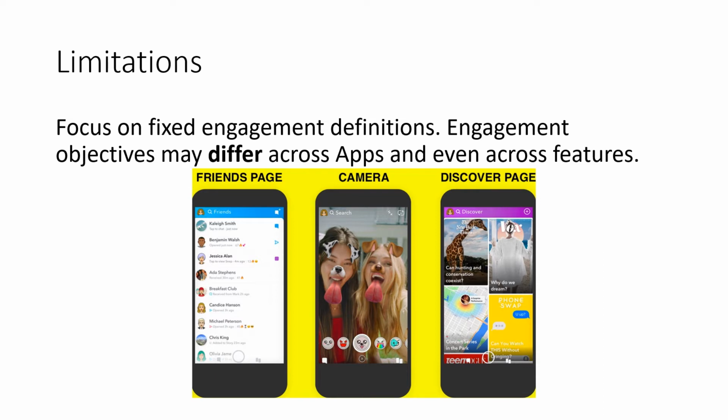Here we give an example. To measure the engagement with respect to the camera feature, we may choose the total time use of the different lenses. This obviously is not a good measurement for user engagement on the Discover page or on the Friends page.